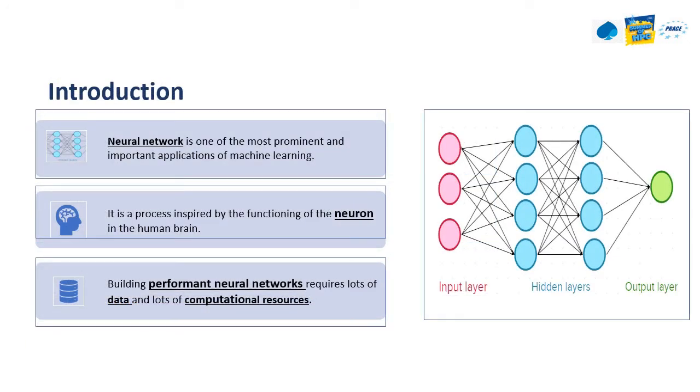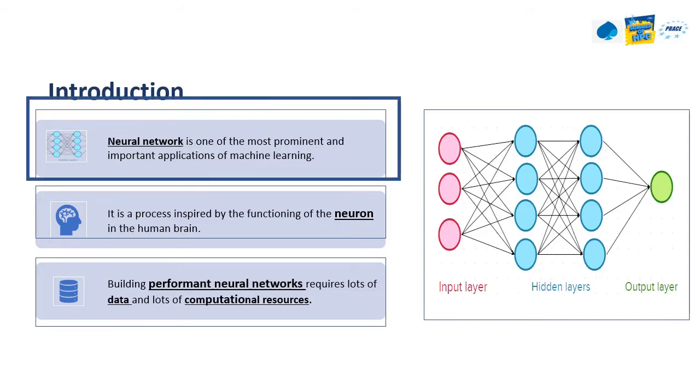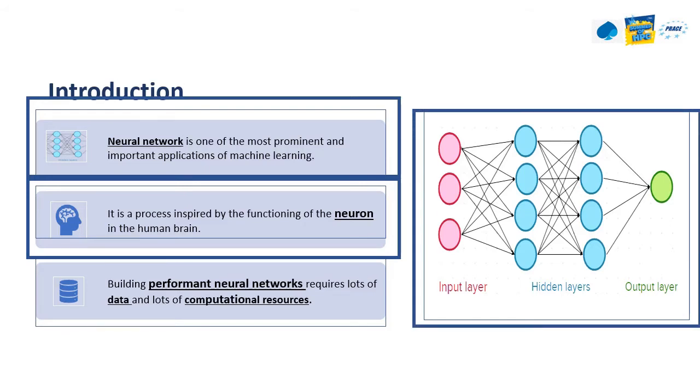Coming to the introductory part, what is a neural network? A neural network is one of the most prominent and important applications of machine learning. It is a process inspired by the functioning of the neurons in the human brain. Typical neural networks are input and output systems with a layer structure. It comprises three major components: the input layer, which propagates the input signal or features; the hidden layers, which are made up of computational units, neurons, elaborating signals from previous layers; and lastly, the output layer, which provides the final output signal, all linked by weighted connections.